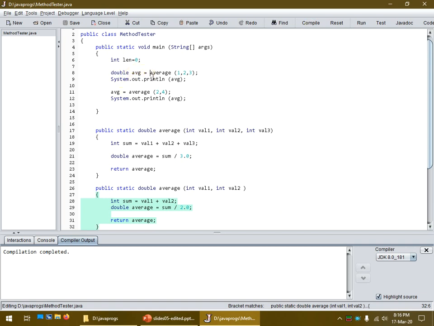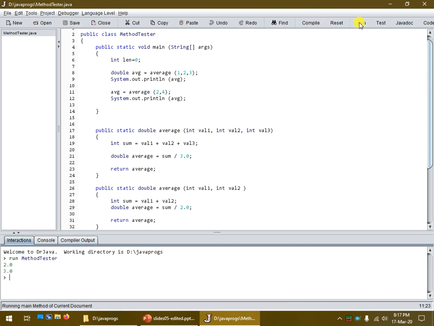So for the very first example up here, it found the method we're looking for called average with three parameter values or 3 arguments. Perfect, they're all integers. This one, average with 2 integers. It found it for this call over here. So excellent. Let's go ahead and run it. And there we go. So for the first one, the average is 2, which is correct. And for this one, the average of 2 and 4 is 3, which is the middle value.